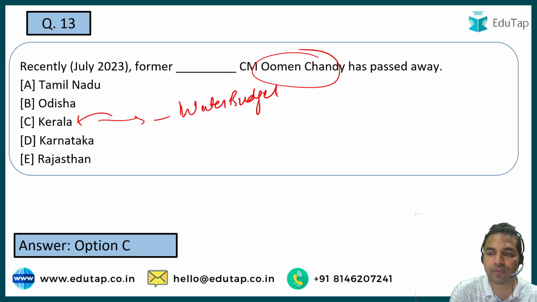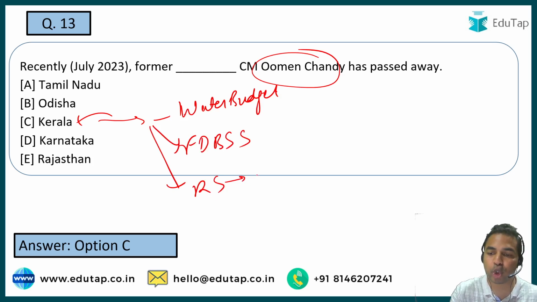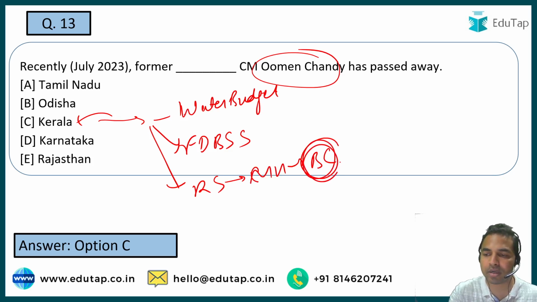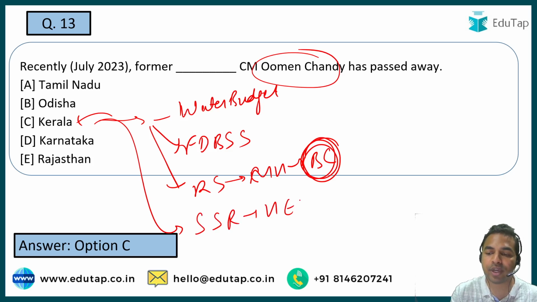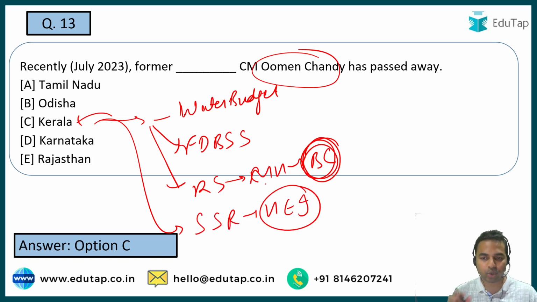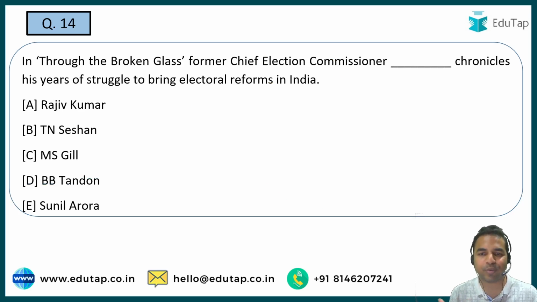It was also the first state to become a fully digitally banked state. It was also the first state to use robotic scavengers to clean manholes, and the name of that robotic scavenger was Bandicoot. Apart from that, guys, Kerala is also the first state to launch state-specific ranking for higher education institutions in the state. So guys, all these things are very, very important that you should cover from the exam point of view. Let's move on to the next question.